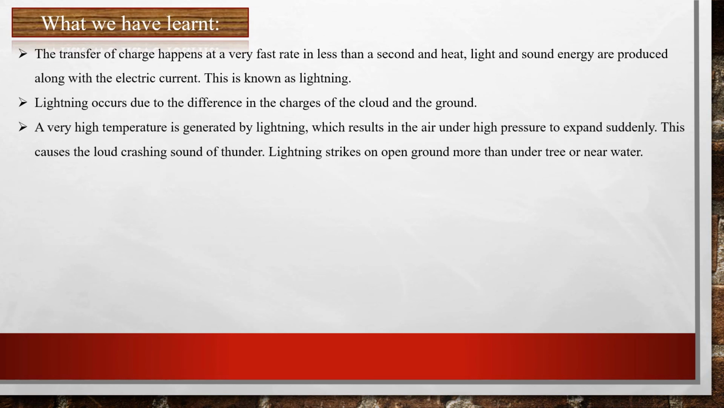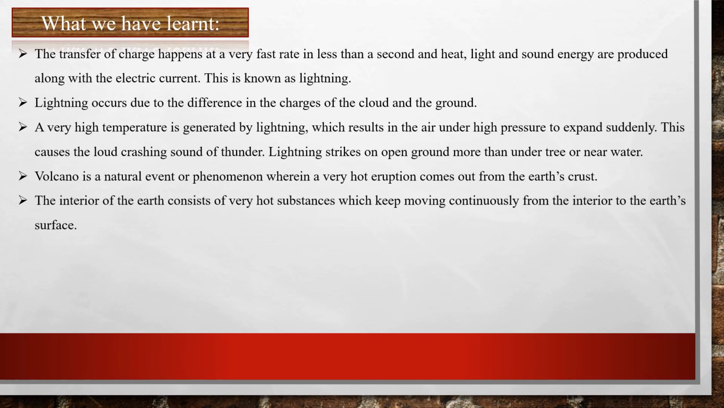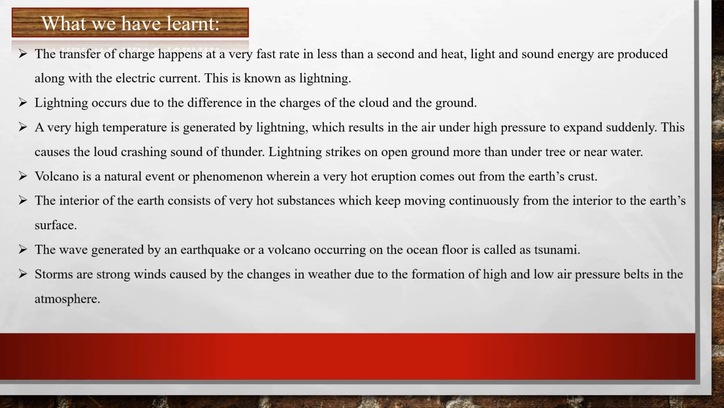And a volcano is a natural event or phenomenon wherein very hot material comes out from the earth's crust. The interior of the earth consists of very hot substances which keep moving continuously from the interior to the earth's surface. The wave generated by an earthquake or a volcano occurring on the ocean floor is called a tsunami. Storms are strong winds caused by the changes in weather due to the formation of high and low air pressure belts in the atmosphere. And 13th October is celebrated as International Day for Disaster Reduction.